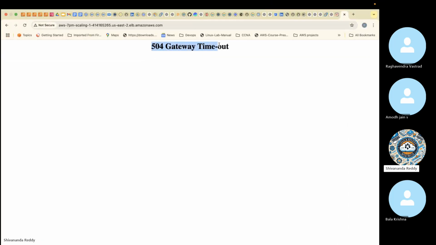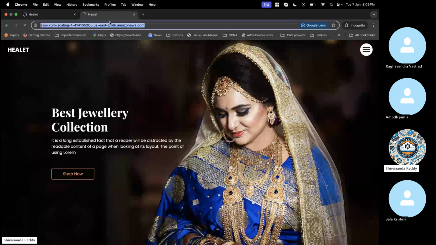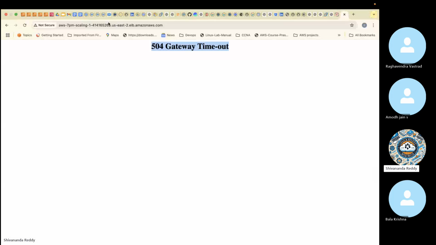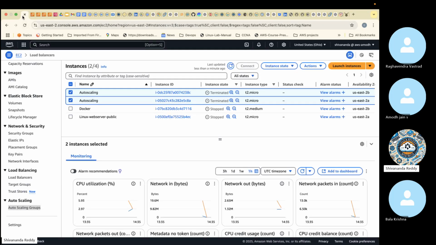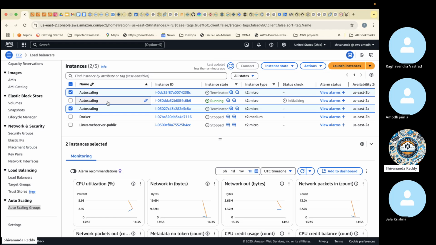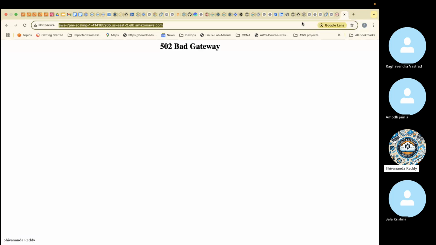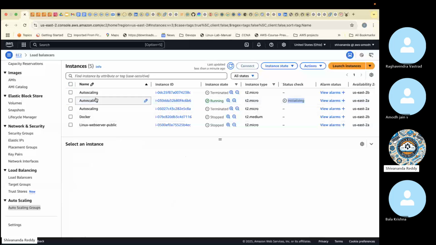See, the bad gateway error is showing up. It's taking some time. It's loading from cache. That's the reason it's taking some time. If I keep on refreshing this one, after a while, once the server is launched, a new server is going to launch automatically. Here, see. Are you able to see? One more server came, initializing state. Okay, if I keep on refreshing, see, the website is loading. Correct? It automatically launched one new server and the website started loading.